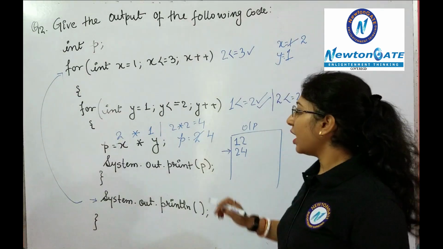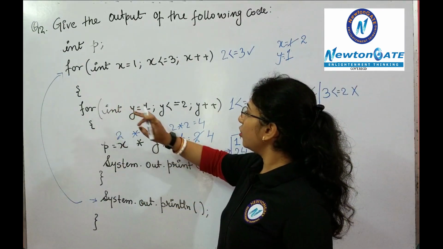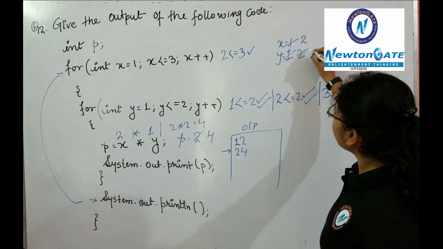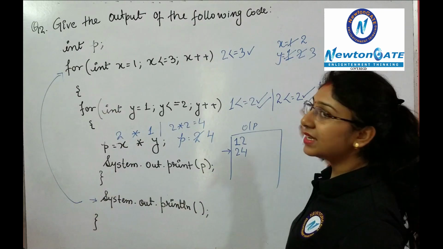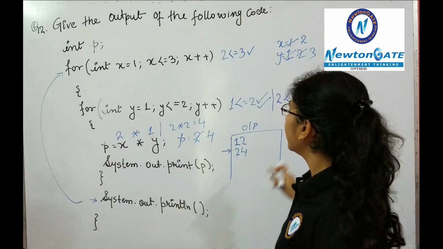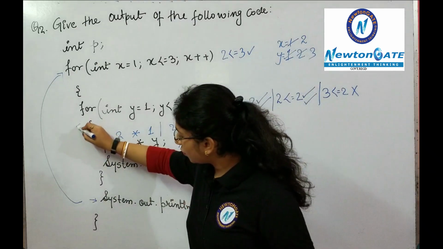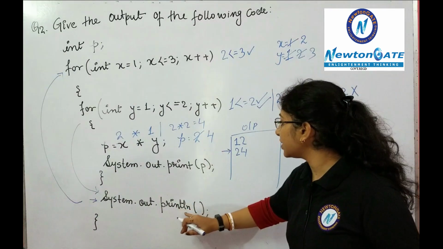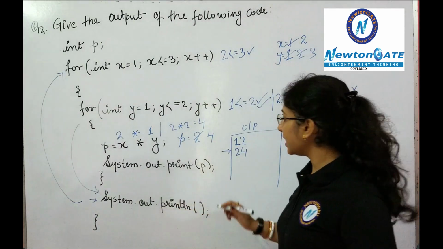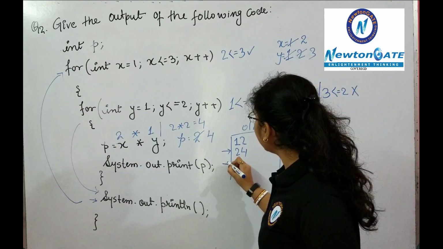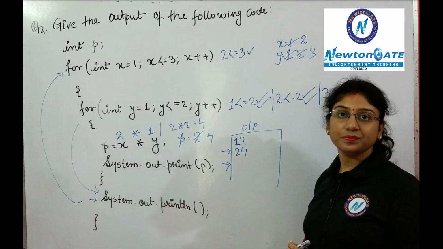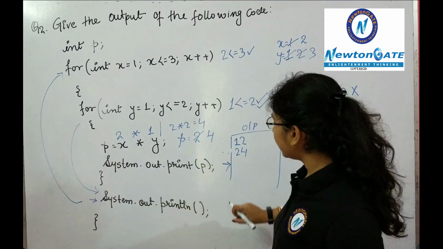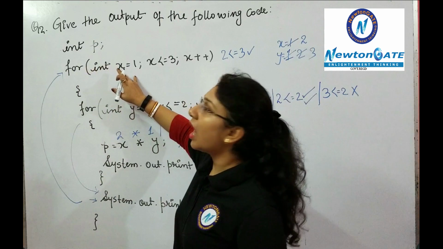Clear? Now again the control will move to the inner loop. This time the value of y will become 3. Previously 1, then 2, now it will become 3. 3 less than equals to 2. The condition is false. Means the control will move out of the inner loop and will change the line. So what is written? Now the cursor will blink over here. Clear?